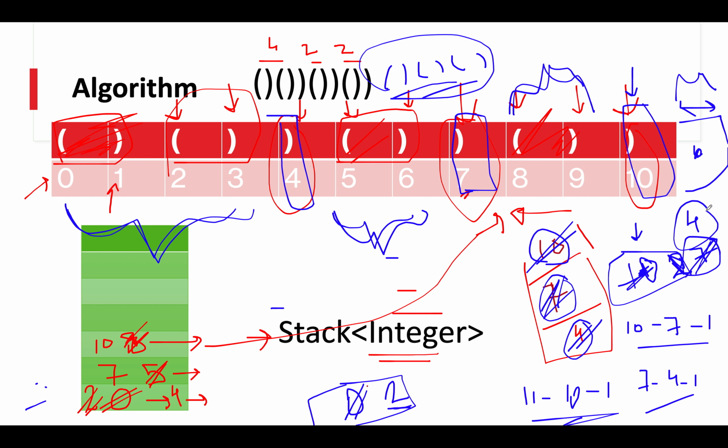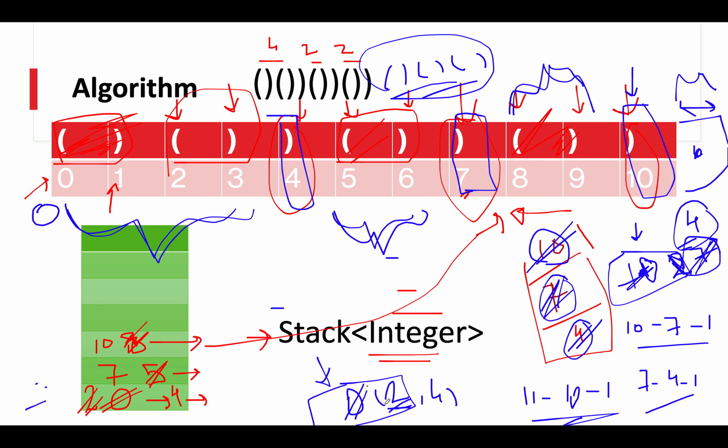So in the end, we need to handle one case, which is we need to return the maximum of the max length that we have calculated so far and the terminal index, because we need to consider the case for the length that is starting from the 0th index and we don't need to subtract 1 from it. Therefore, the answer would be equal to max of 2, 4, which is 4. If this part is not clear to you, I'll explain it in the coding section.